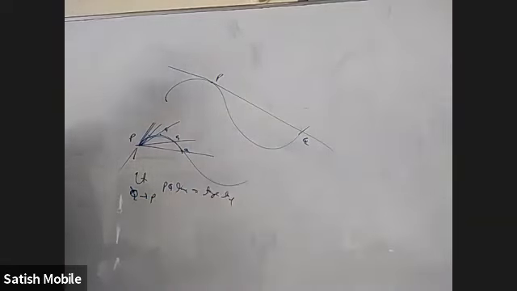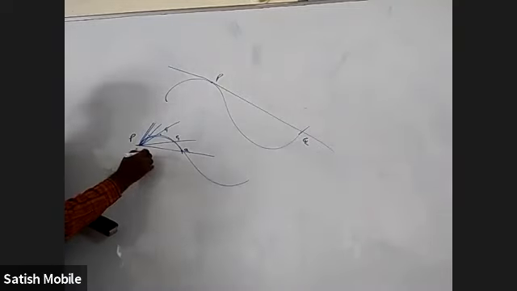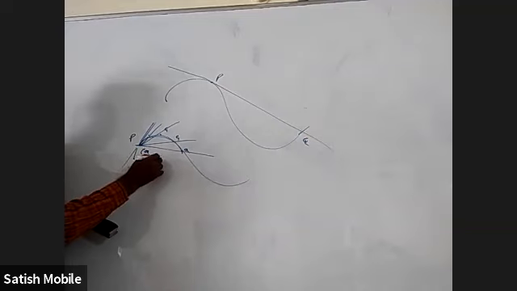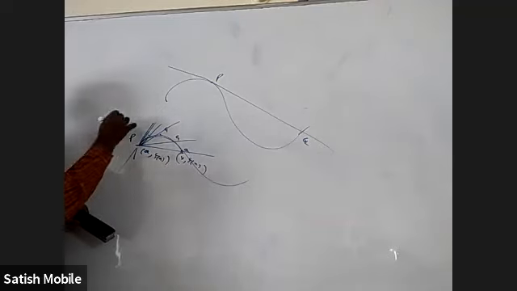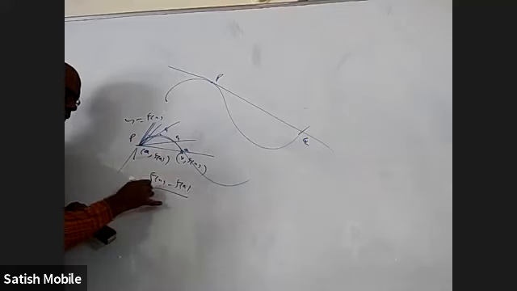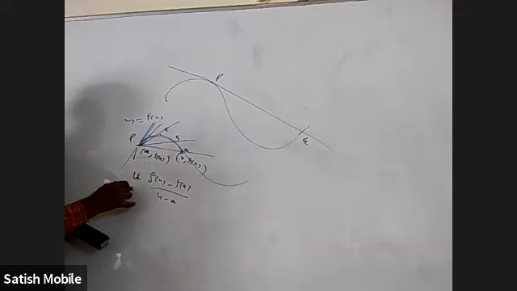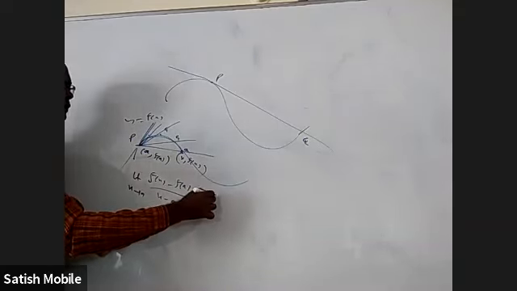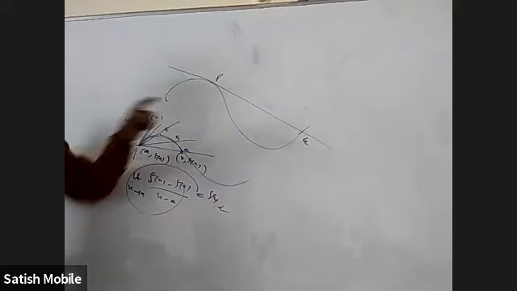Okay, so now why does it have a close connection with differentiation? If I take this point as some a comma f of a, and this point as some x comma f of x, and this curve is y equal to f of x. What is the slope of PQ? f of x minus f of a by x minus a, that is y2 minus y1 by x2 minus x1. As this point is approaching this, I have to write limit x tends to a, and that should be the slope of the tangent. The slope of the tangent is nothing but f dash a, right? Okay, so at any point, the slope of the tangent will be the derivative at that point.